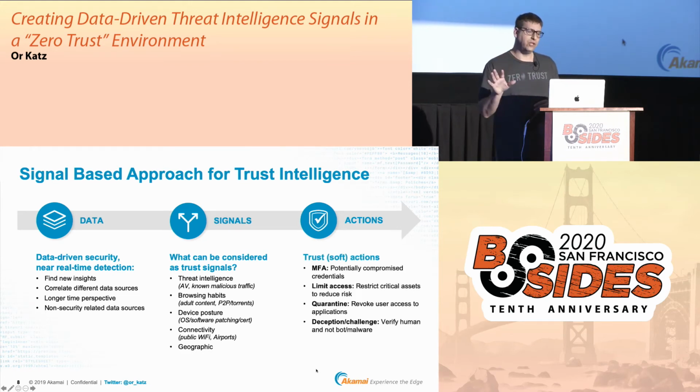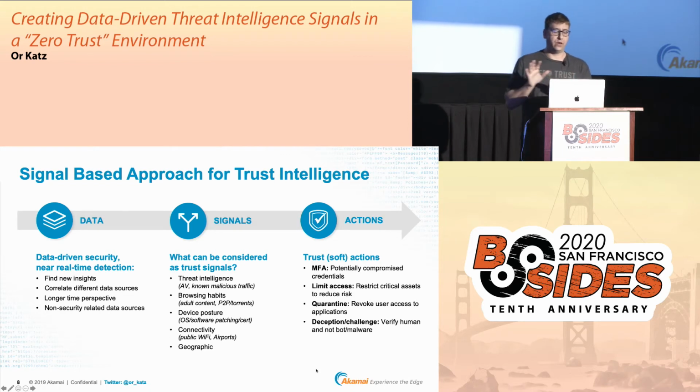Now, when we move into actions, where I call it trust soft action, and as I said before, it needs to be an action that can enable us to reduce the risk, but at the same time, should not prevent accessibility to enterprise applications. A few examples for such actions could be multi-factor authentication. If someone is changing his location, and it could be the result of some compromised credential being used in the wild, we should not block that user. That doesn't mean that something wrong happened, but that means that there is some risk and there is a trust issue that needs to be dealt with. And therefore, multi-factor authentication can help in those cases.